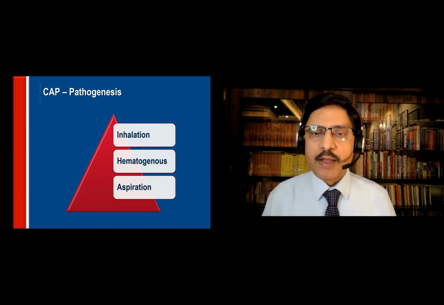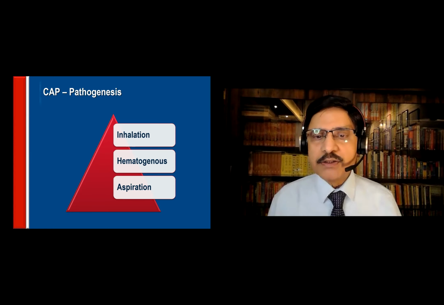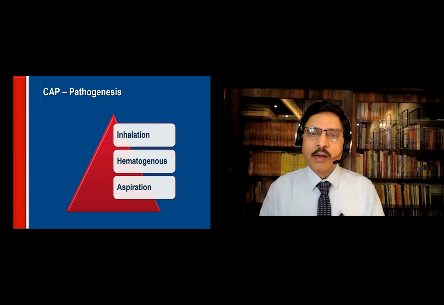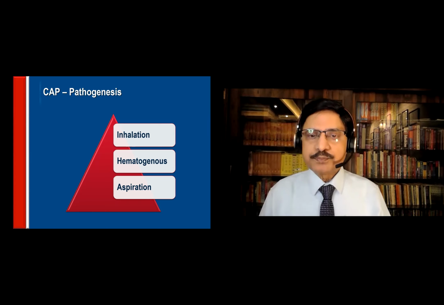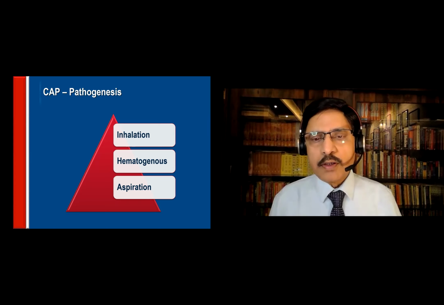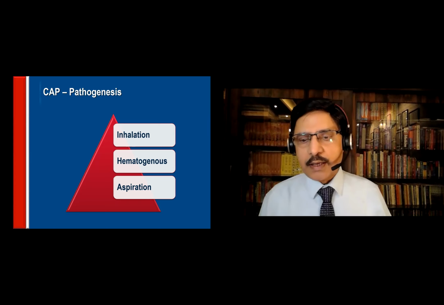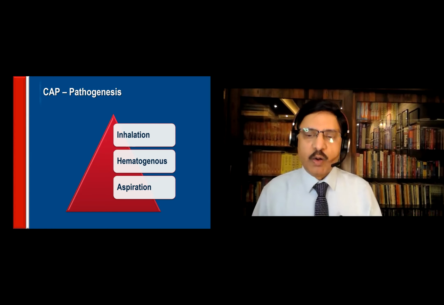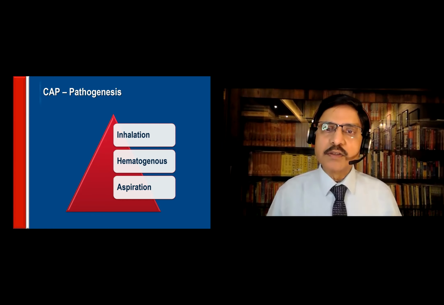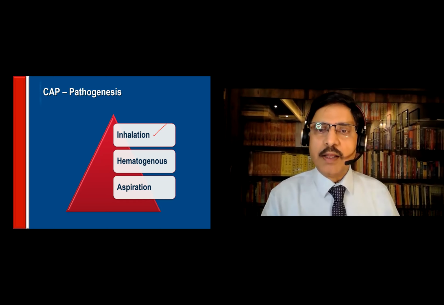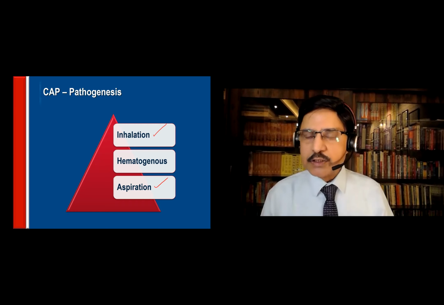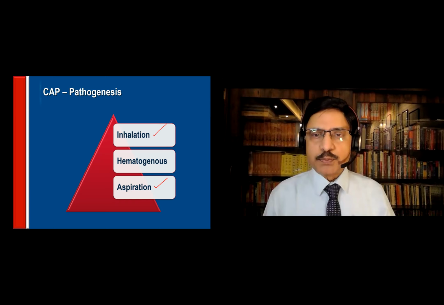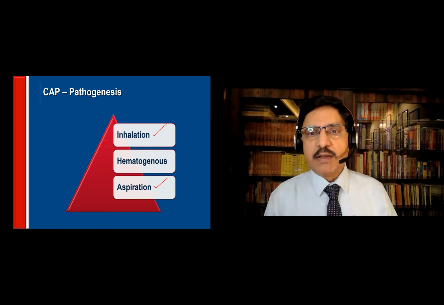And people who have epilepsy, who are swimmers, who are alcoholics, who have alcohol-related lack of consciousness or semi-consciousness, aspirations. Children also, aspiration could be a cause. So the commonest is inhalation; in children, epileptics, alcoholics and people who are mentally retarded, aspiration is a possibility. Hematogenous is possible when there is septicemia.